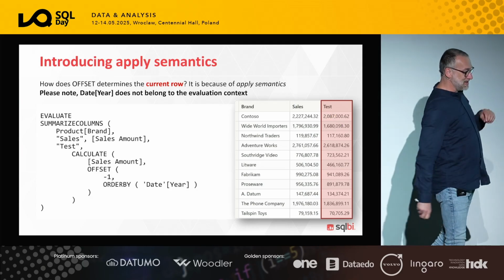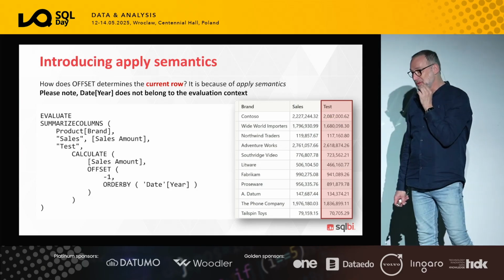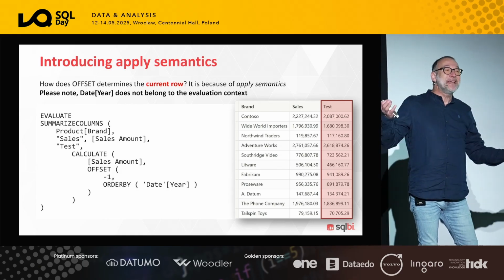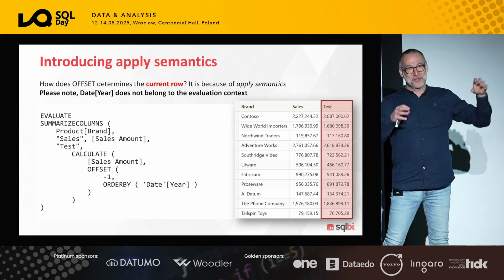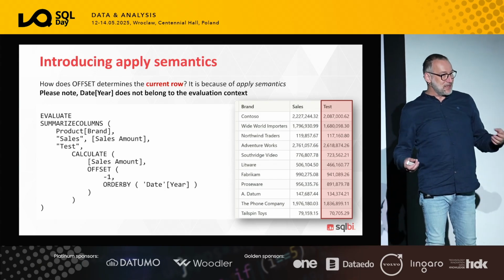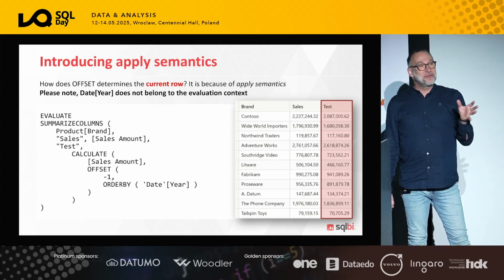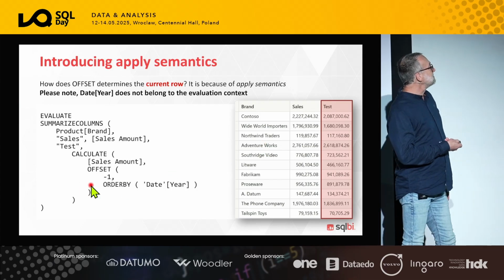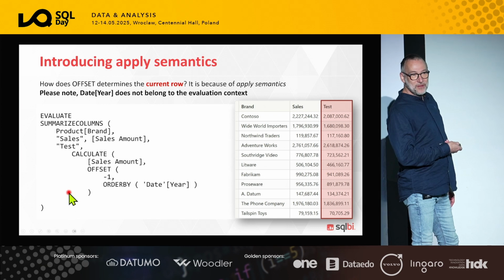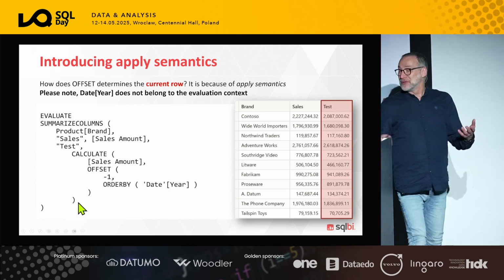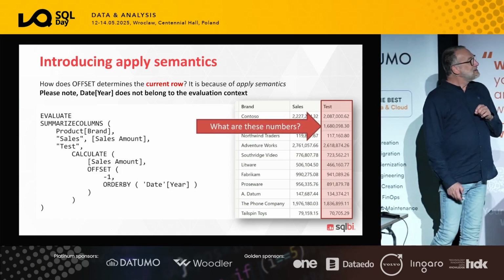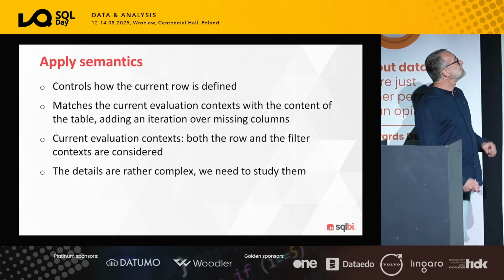Before we introduce and describe applied semantics, one word of warning is the following. Do you really need to learn all the details of applied semantics? It depends. If you really love to understand how the engine is going to answer your queries, the answer is yes. It's fun, it's interesting, it's a technique that can be used. In your everyday job, you will never write a measure like this because it doesn't have a real meaning. You have no idea what the result will be, so why on earth would you ever write that? Make sense? So, it's interesting to learn, it's not really important. But we need to answer what are these numbers.